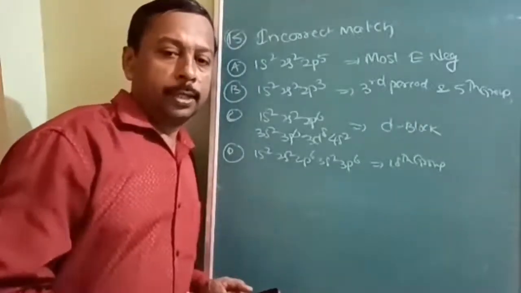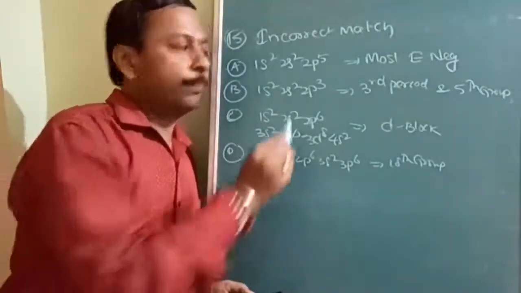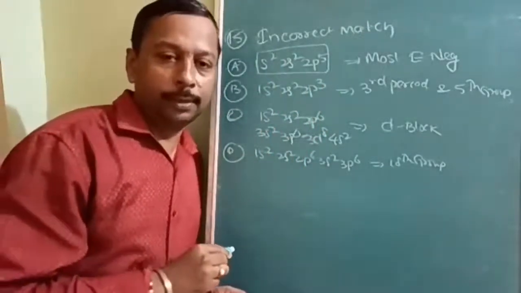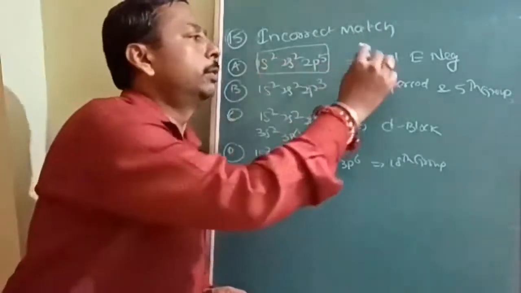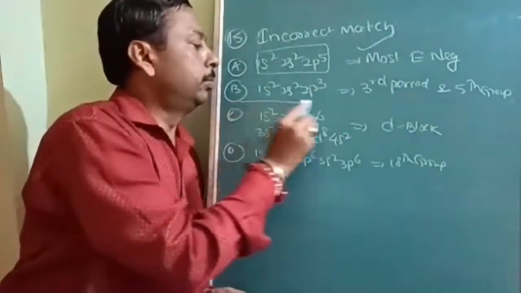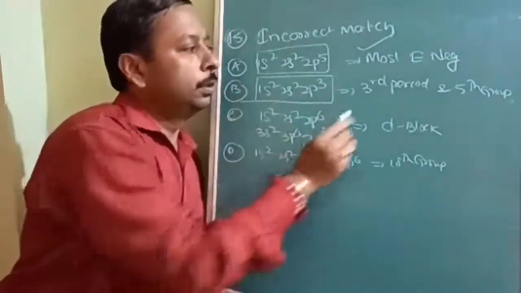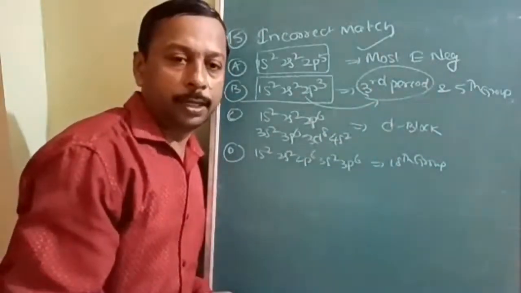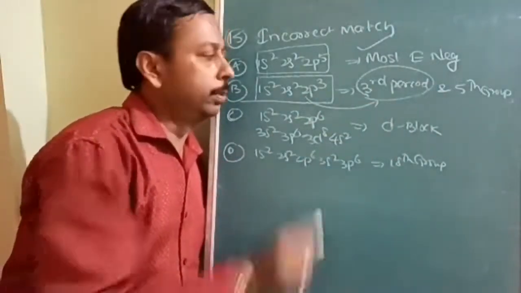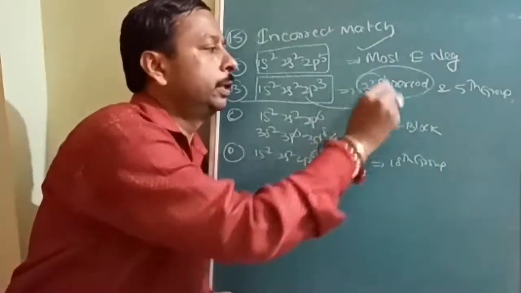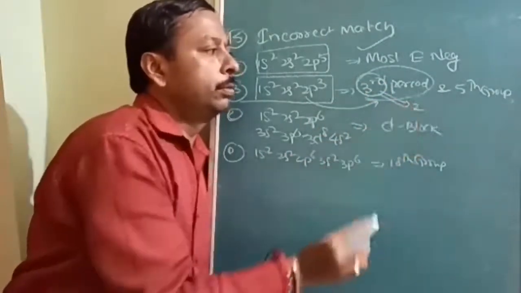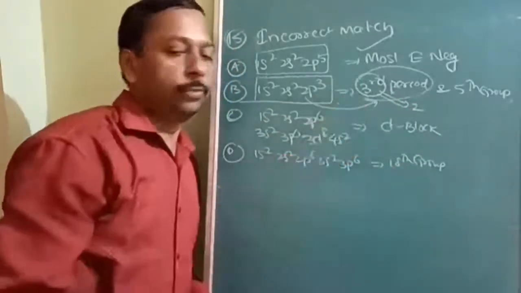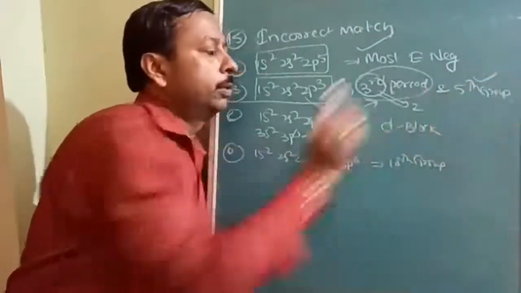Okay, the next question is to identify the incorrect match. See, 1s2, 2s2, 2p5 is the electronic configuration of fluorine, and fluorine is the most electronegative, that's why it is correct. Next, 1s2, 2s2, 2p3. It is given as third period, but the period number is the largest principal quantum number. Here it is 2, so this is incorrect. The second period should be correct, and the fifth group is okay. Is it understood? This is nitrogen, so the fifth group is okay, but because of the period, it is wrong.